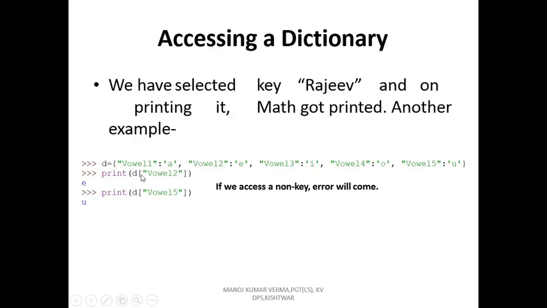Another example, D equal to vowel 1 A, vowel 2 E, vowel 3 I, vowel 4 O, vowel 5 U, like that. Print D vowel 2, E will come. Print D vowel 5, U will come.